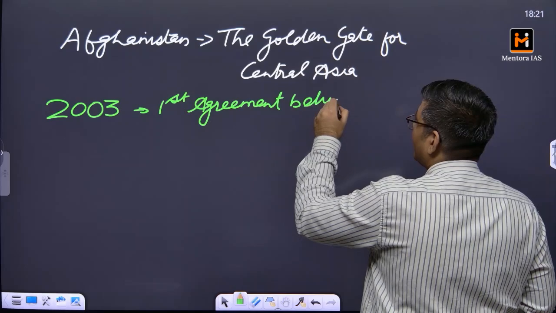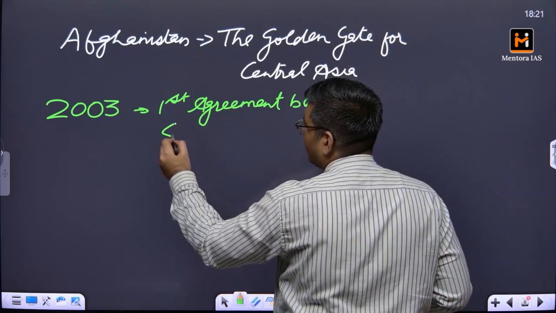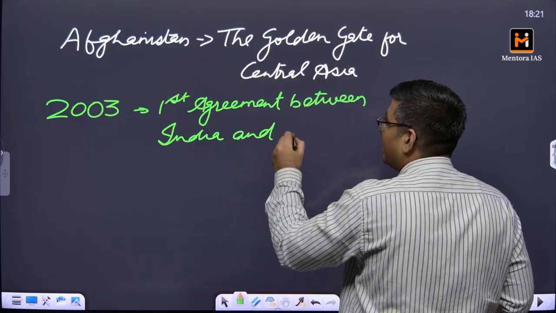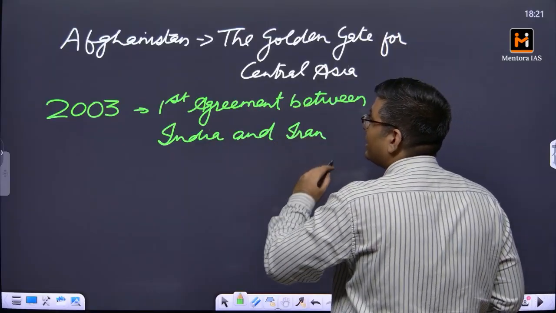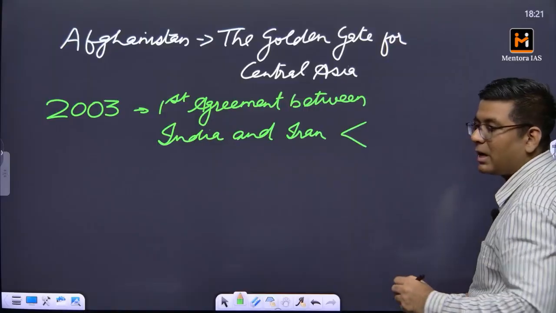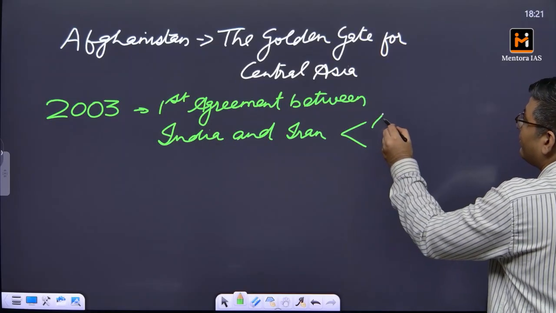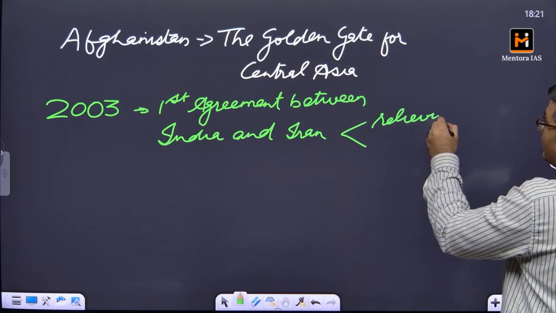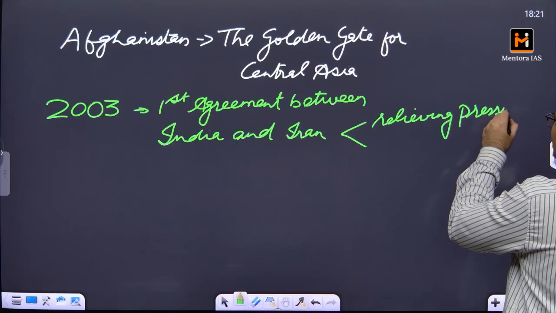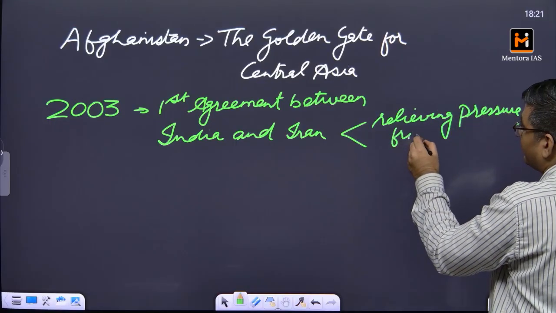This particular agreement was about the development of Chabahar port, because Iran has also understood what it needs. For Iran, the development of Chabahar port means two things: relieving pressure from Bandar Abbas, that's the primary thing.